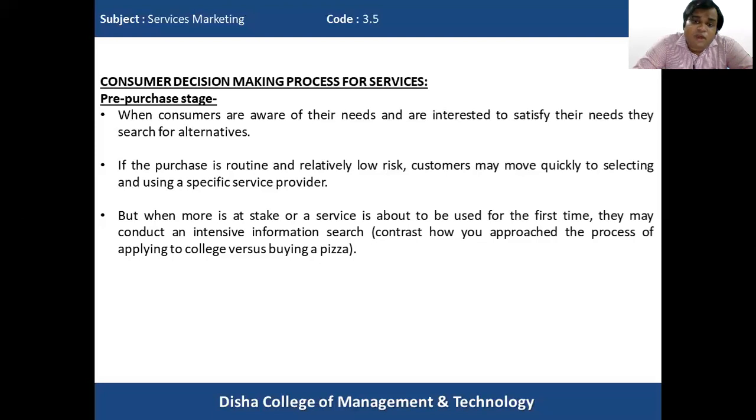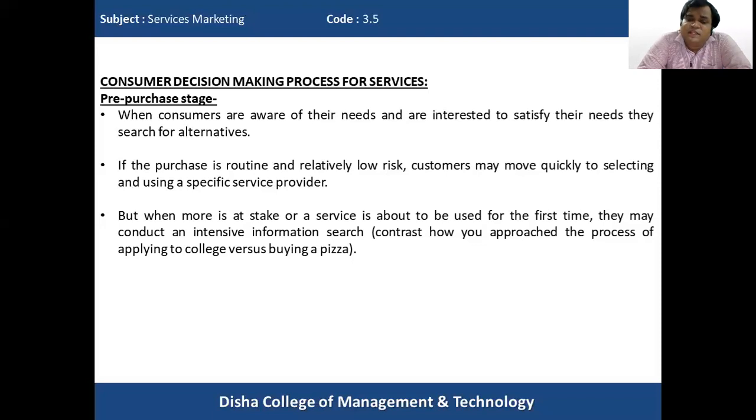Whereas when we are going to buy a pizza or have dinner with friends in a particular restaurant, then we do not deliberate a lot. An intensive information search is not much required because this involves relatively low risk. So that decision can be taken very easily. So in brief, when the service we are purchasing is a very routine service and consists of relatively low risk, the consumers will move quickly, make a decision, and select a service provider instantaneously.